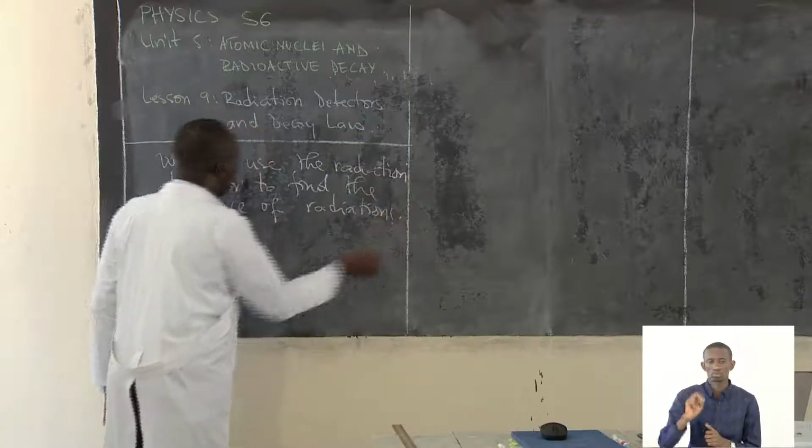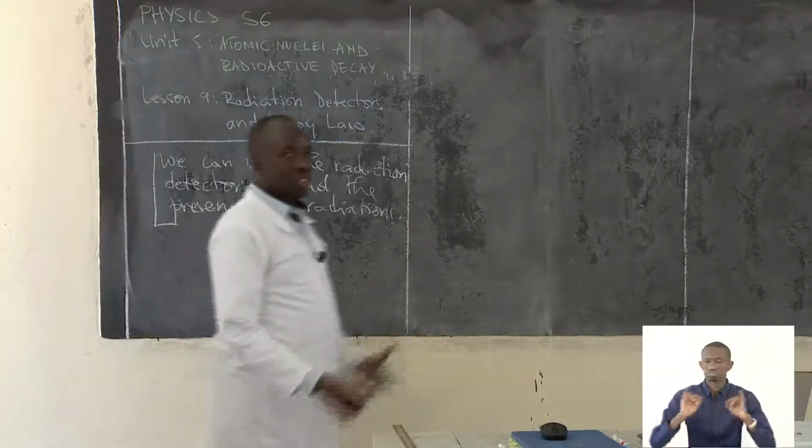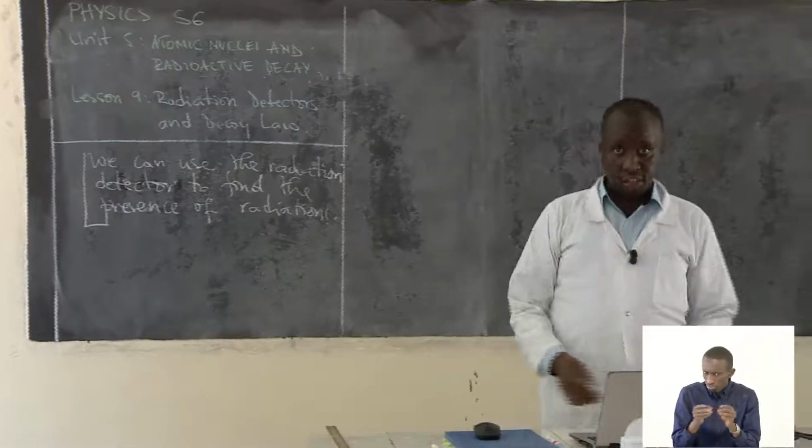Now we can try to define what is this radiation detector, okay?